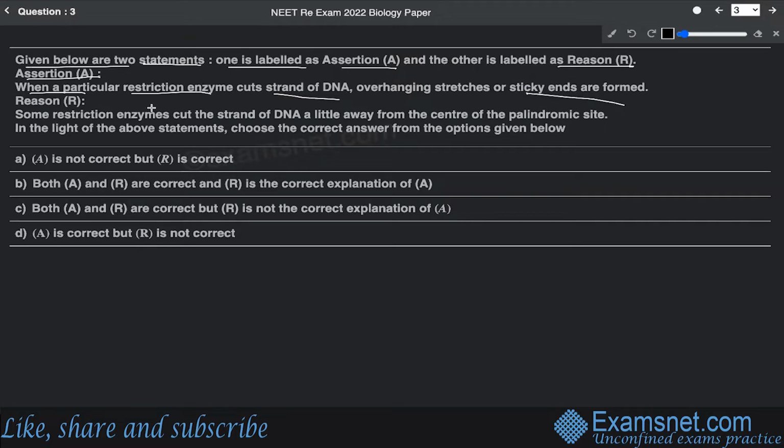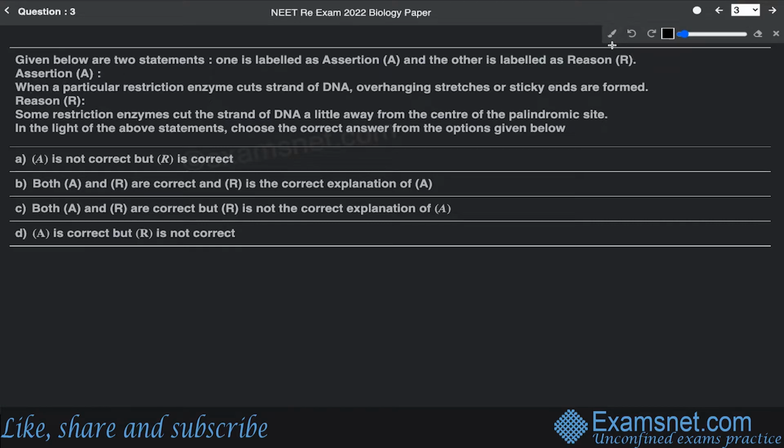All right. The reason for this assertion is that some restriction enzymes cut the strand of DNA a little away from the center of the palindromic site. So in the light of the above statements, you have to choose the correct answer from the given options below. All right. Now, this question has been asked from the chapter of your biotechnology principles and processes of your standard 12. All right.